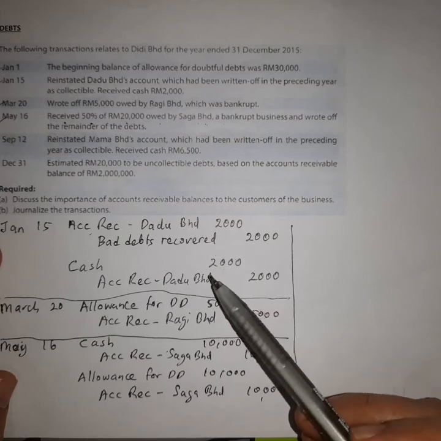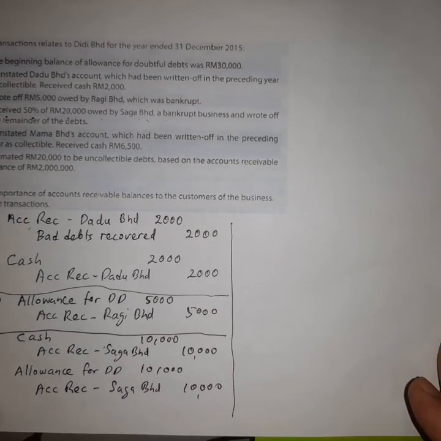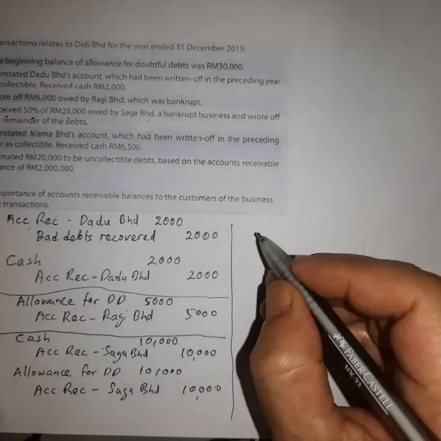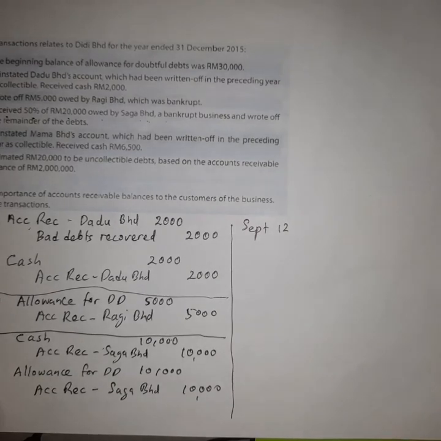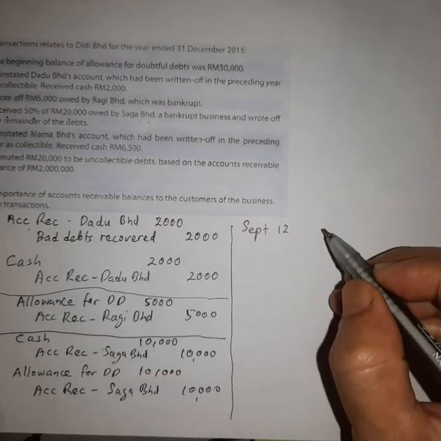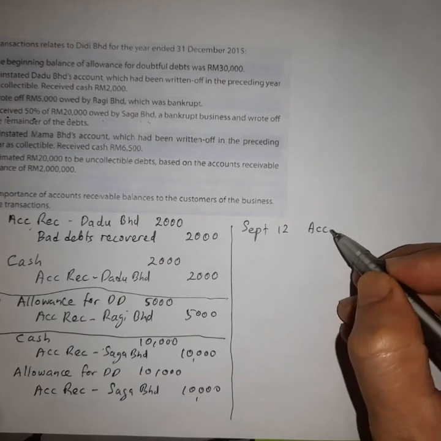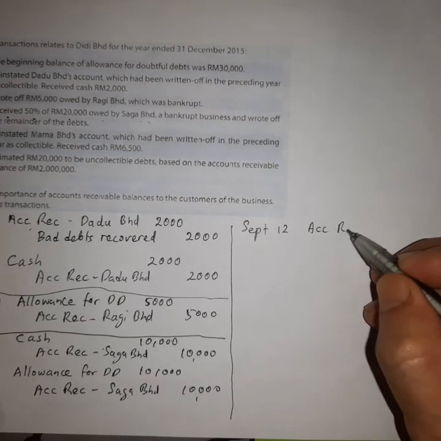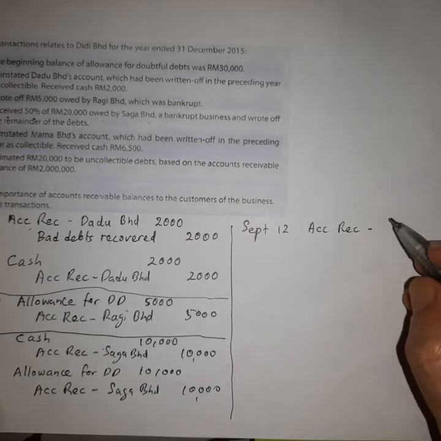So this is the way. You have to do the same thing. Okay, September 12th. You have to reinstate the account. So how to reinstate the account? Debit the account receivable for Mama Berhad.